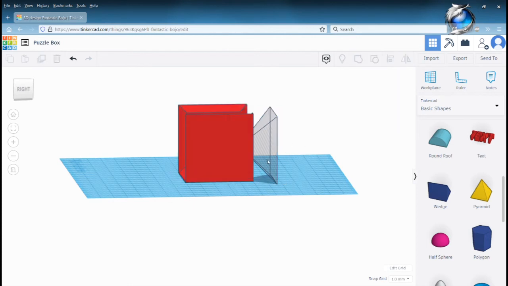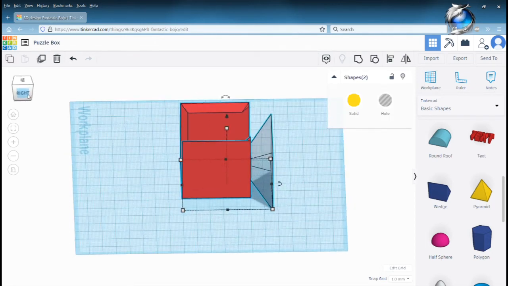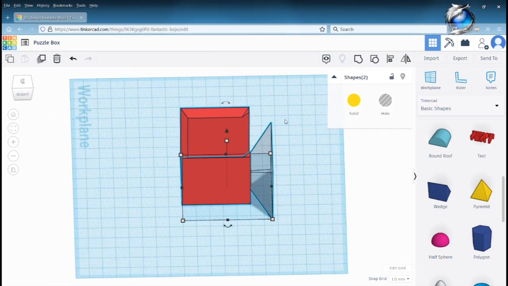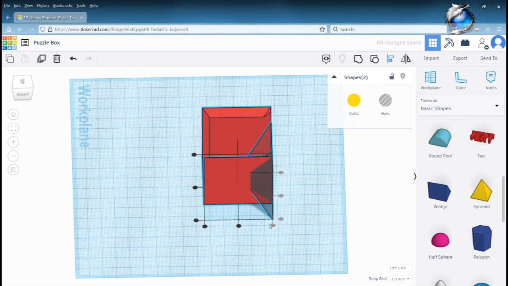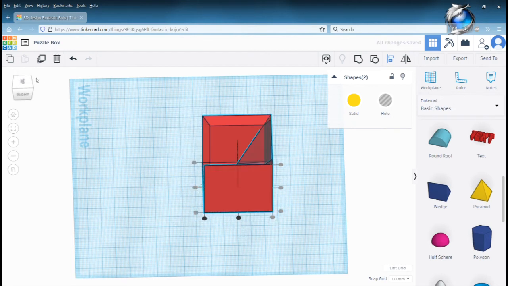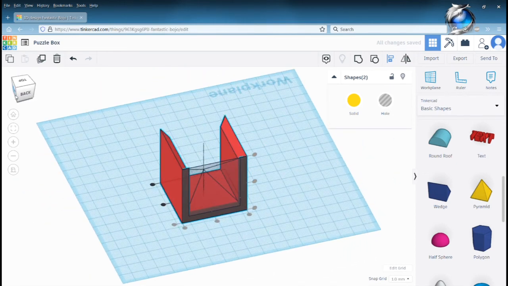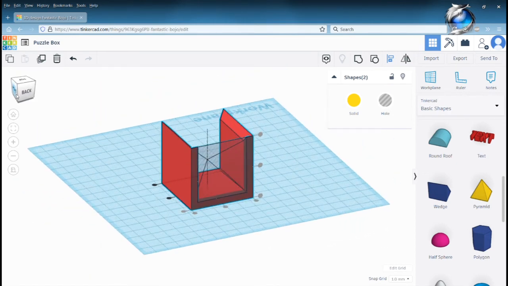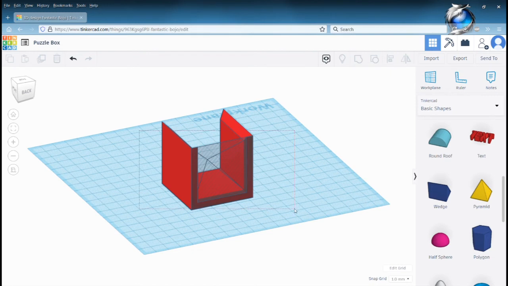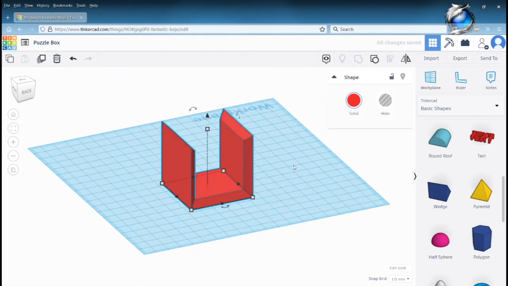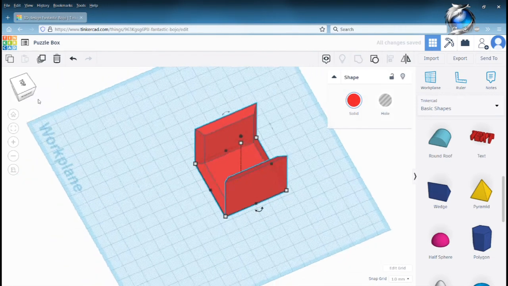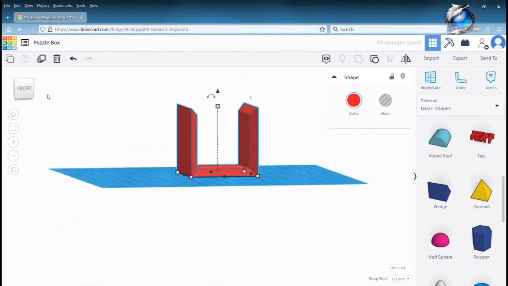Okay, up and down, that's good. And align. Flush here and centered this way. So again, just like the other side, select both and group, and that one disappeared right away.